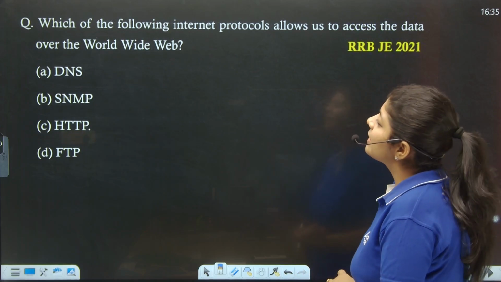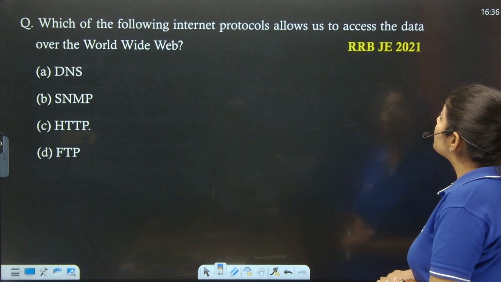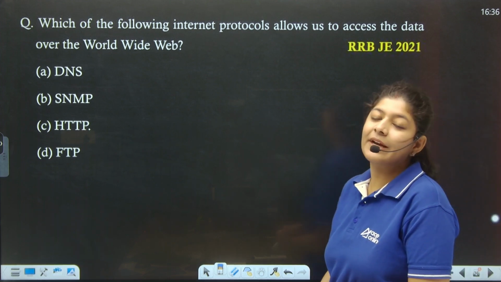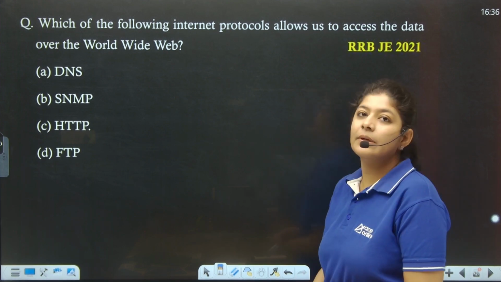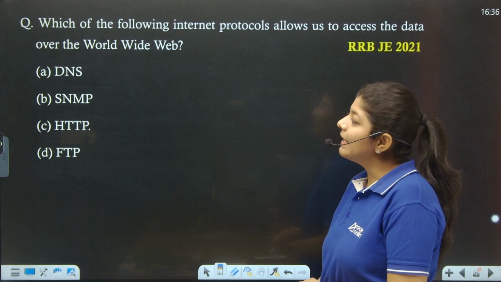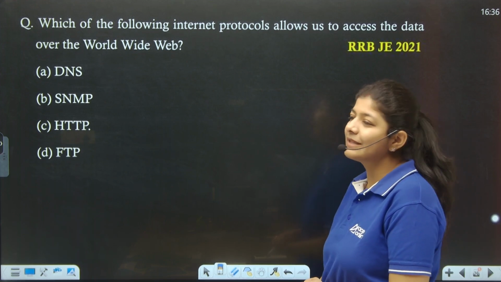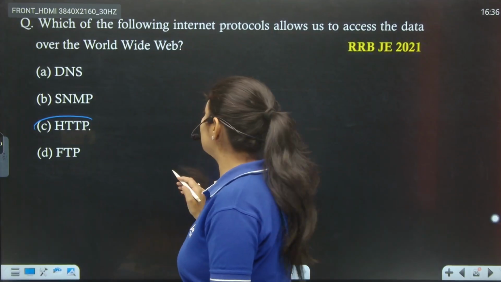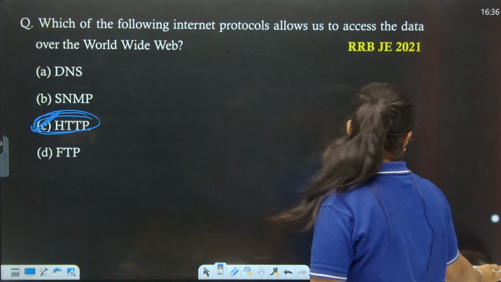Next. The next question says that which of the following internet protocols allow us to access the data over the World Wide Web? That is nothing but HTTP. DNS is nothing but the domain name server, right? SNMP is nothing but a different thing. FTP is file transfer protocol. So here the correct answer is your option number C, right?